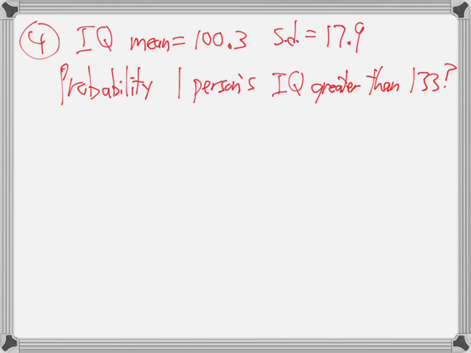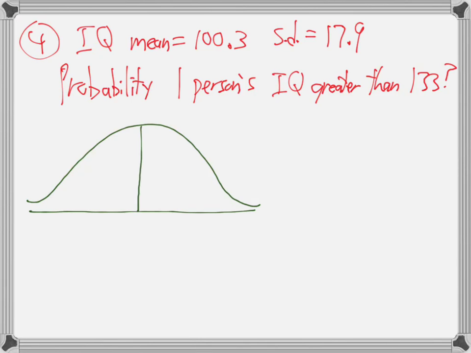Okay, so there's the question. The average IQ is 100.3, standard deviation 17.9. That means the average person has an IQ of 100.3, but there's this average variation from the middle. What's the chance you grab somebody random and they have an IQ greater than 133? Good, draw yourself a picture. I'll give you a second. Okay, I'm going to draw a curve. The middle is 100.3.